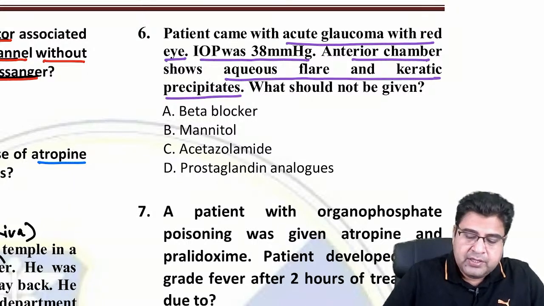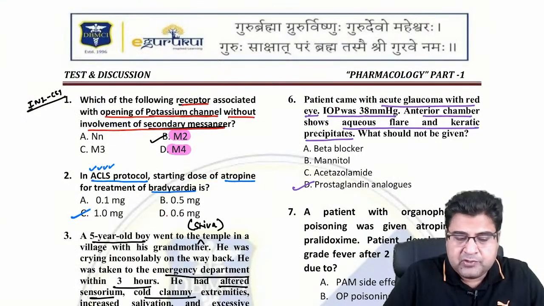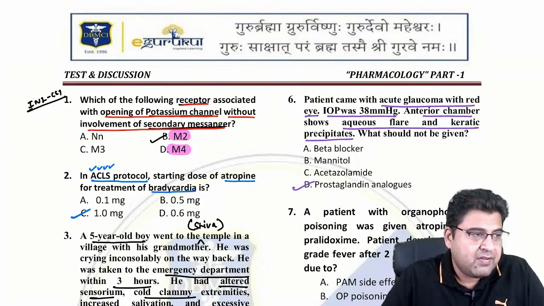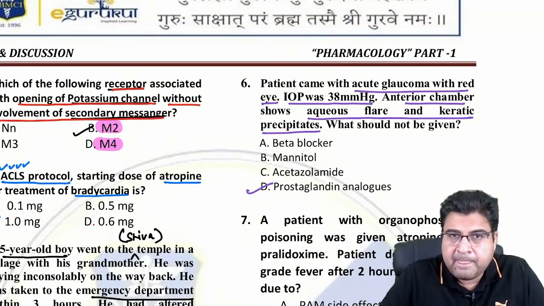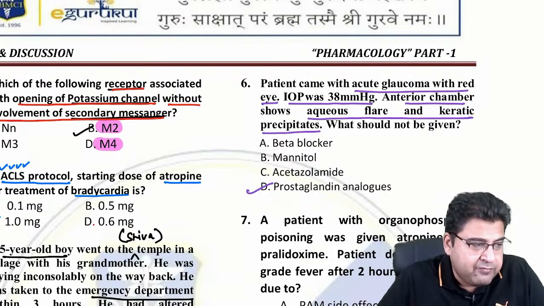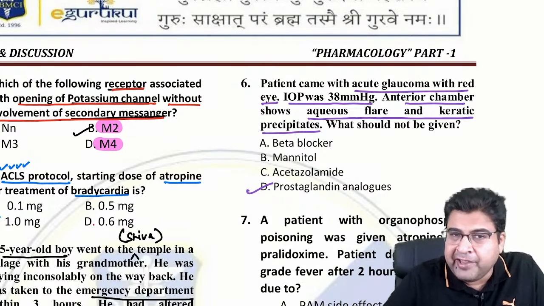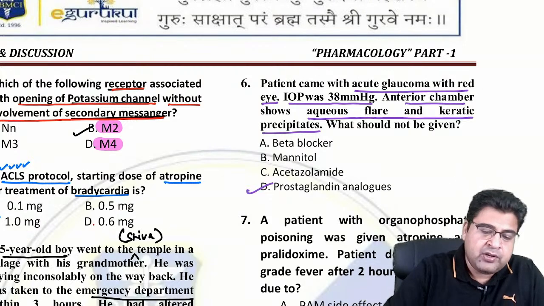Right? Yes, here the answer is prostaglandin analog. Prostaglandin analogs are anti-glaucoma drugs which can result in inflammation in the eyes. And this patient is already having anterior uveitis going on. Anterior uveitis is already there. That's why you will not give prostaglandins in this patient.